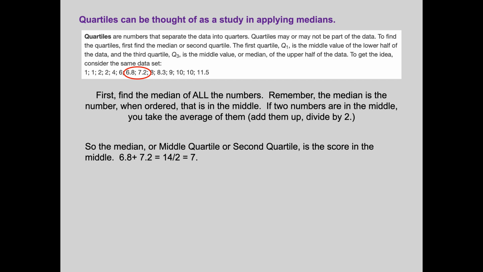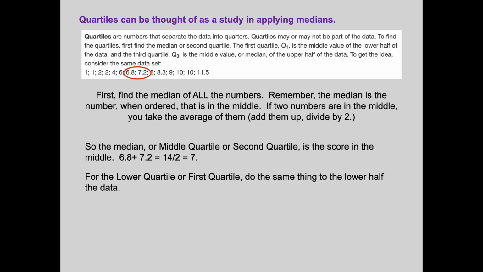Okay. Now, the minute you do that, to find the lower quartile, you do the same exact thing you just did. There might only be 1 in the middle. You might not have 2 scores in the middle, but you do it to the lower half of the data. So look what we did right there. I drew this line under the first half, or the lower half of the data.